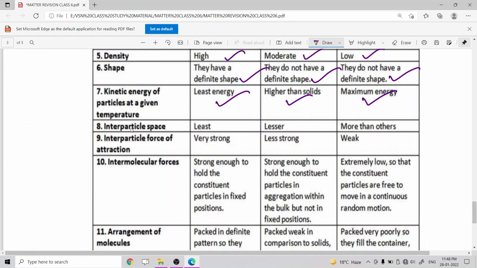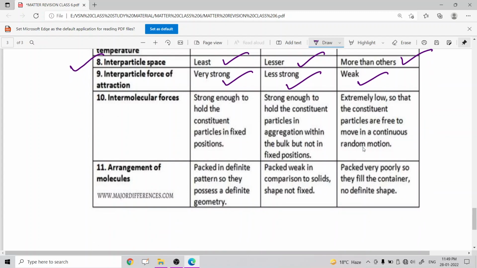And the next one is interparticle space. This is actually intermolecular space, you can say. It is least for solids, lesser for liquids, and more than the others for gases. And for intermolecular force of attraction, it is very strong for solids, less strong for liquids, and weak for gases.